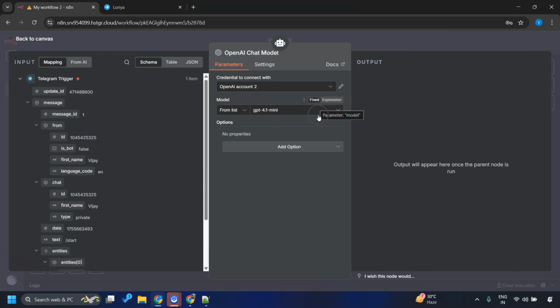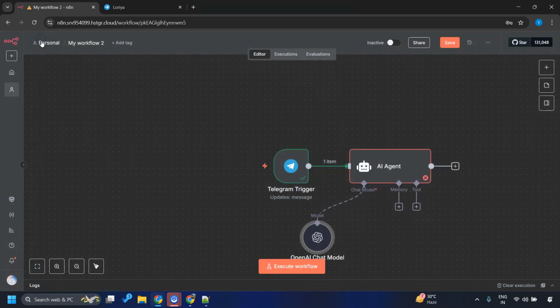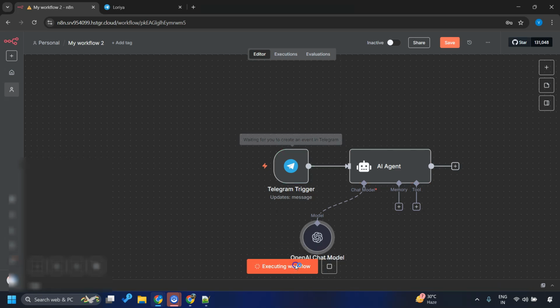Now, as we understand, we are developing this workflow for kids, right? We are not after money here. It must be a sustainable system. I've gone with OpenAI, but if you have a better LLM in your mind, which is creative, low in cost, and easy to set up, then you must go with it. You need not follow this blindly. Alright? I'll go ahead with this GPT-4.1 mini. Sounds good. So let me go back and hit execute again.